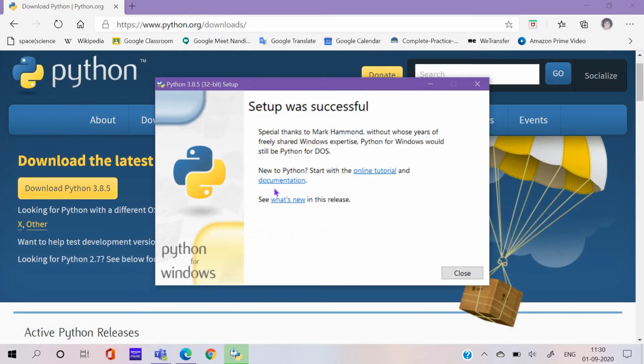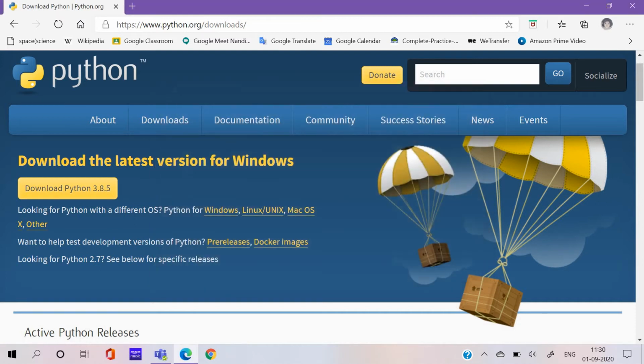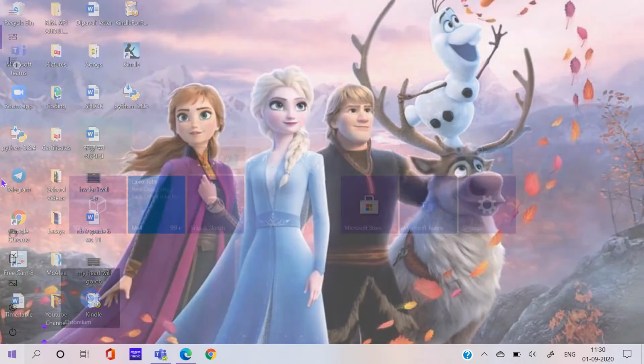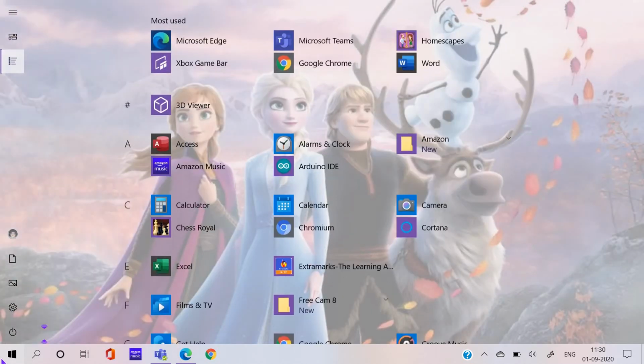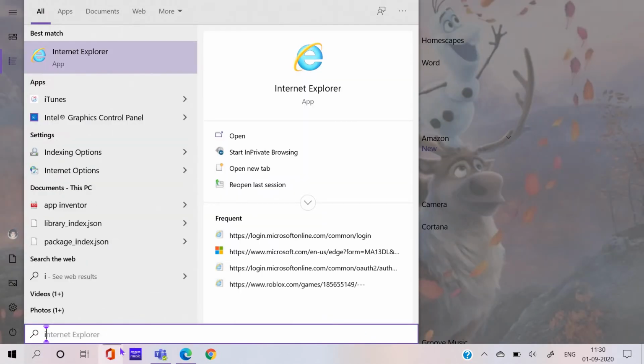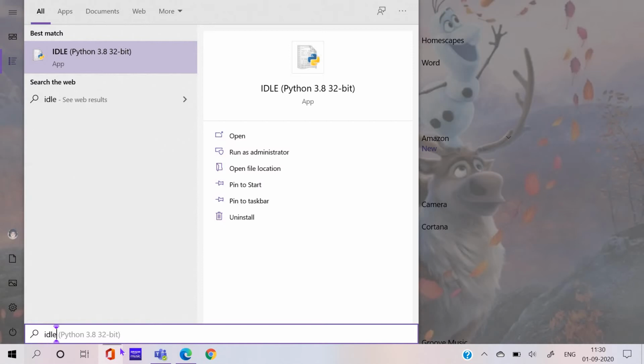First of all, let me close this. Yeah, so setup was successful. Now click close. Now on the desktop you will get this, but you don't have to click that. So go to all apps, or you can simply search IDLE, Python IDLE.